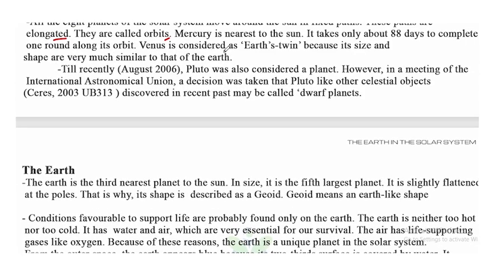Venus is considered as the Earth's twin. Okay, sorry, before that, Mercury is nearest to the Sun. It takes only 88 days to complete one round along its orbit. So Mercury only takes 88 days to complete one round along its orbit.